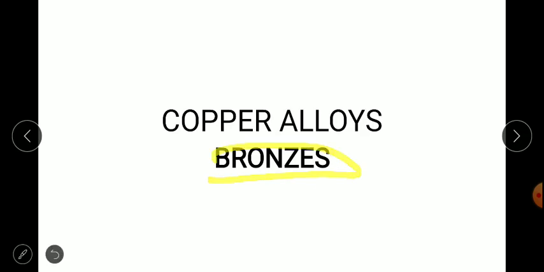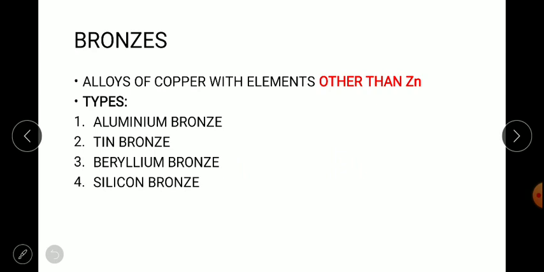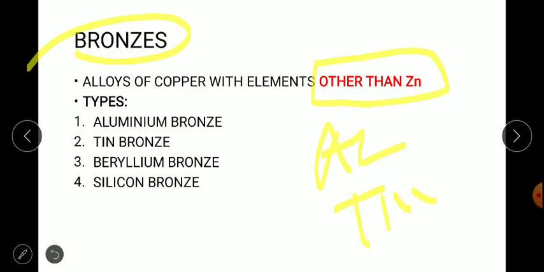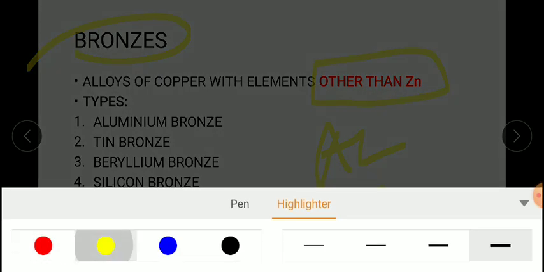Now how is bronze classified? Bronze is classified into four categories: the first one is aluminum bronze, then tin bronze, beryllium bronze, and the fourth one is silicon bronze. Before going for classification, what do we mean by bronze? Bronze is nothing but an alloy of copper which contains elements other than zinc. That means maybe aluminum, silicon, tin, or any other elements.